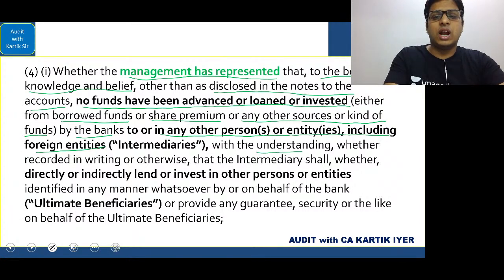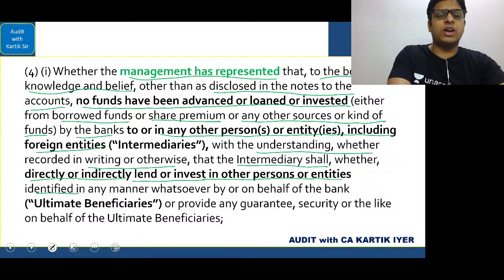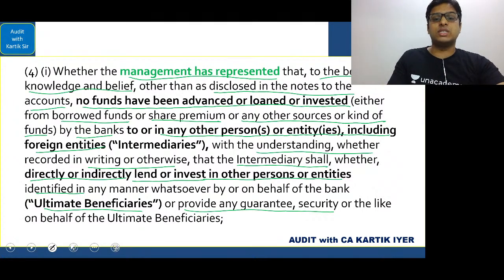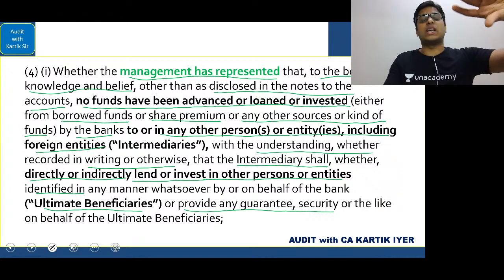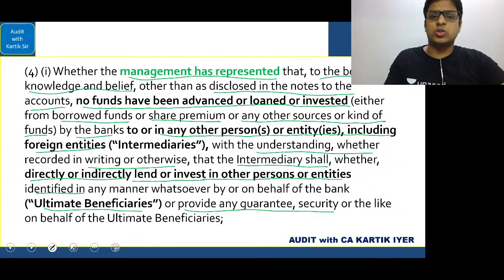See what they're given. With the understanding, whether recorded in writing or otherwise, that the intermediary shall, whether directly or indirectly, lend or invest in other persons or entities identified in any manner whatsoever by or on behalf of the bank, ultimate beneficiaries, or provide any guarantee, security, or the like on behalf of ultimate beneficiaries. This I told you, we should not, other than what is disclosed. No funds have been advanced, loaned, or invested to the ultimate beneficiary, to any person who is acting as an intermediary, which will give the benefit to the ultimate beneficiary. Okay, that should not happen.